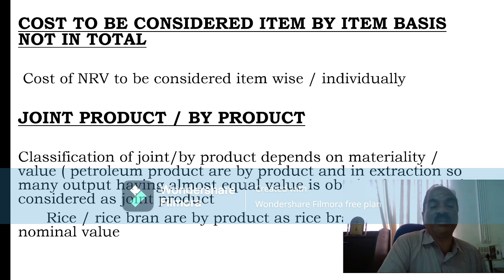So joint product, the bifurcation or the separation between joint product and byproduct are depending upon the value of the product generated during the process.